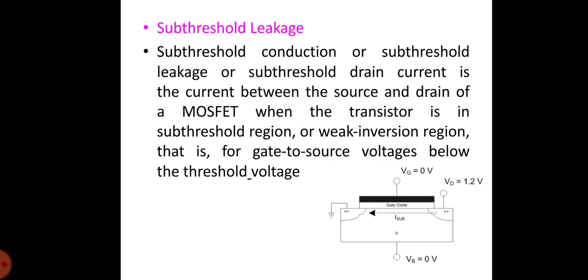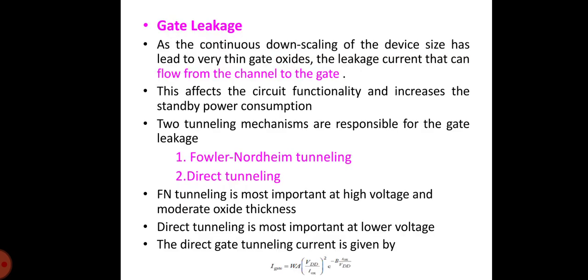Subthreshold conduction, or subthreshold leakage, or subthreshold drain current, is the current between the source and drain of the MOSFET when the transistor is in the subthreshold region or weak inversion region. That is for gate to source voltages below the threshold voltage. This is shown in this diagram. IDS0 is the current at threshold. IDS0 is equal to beta times Vt squared times e to the power 1.8.